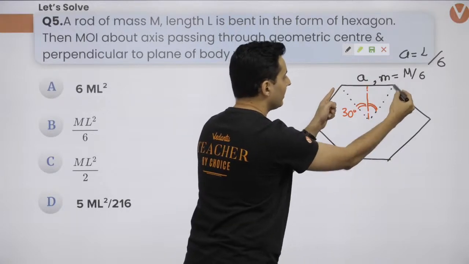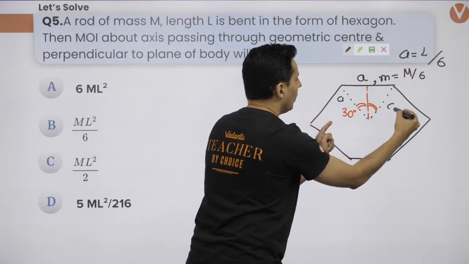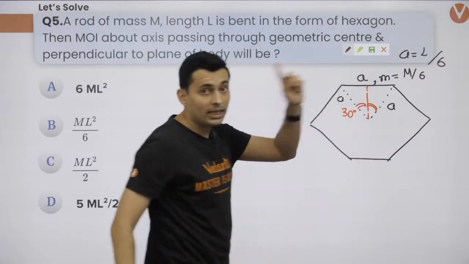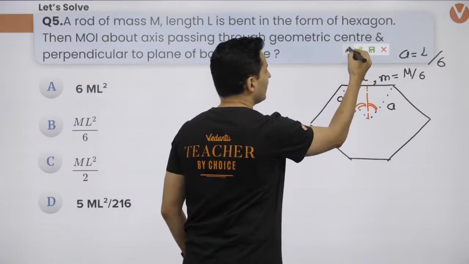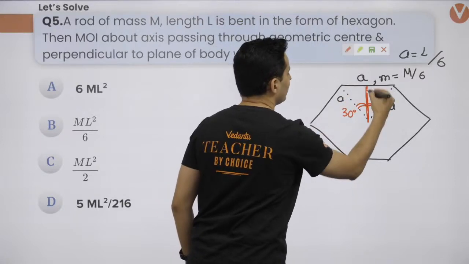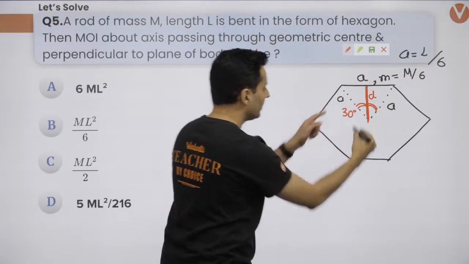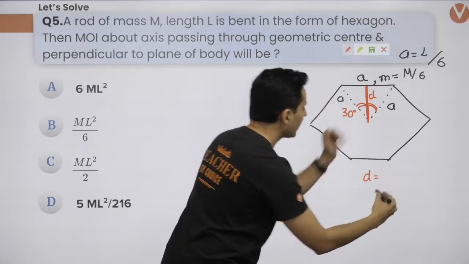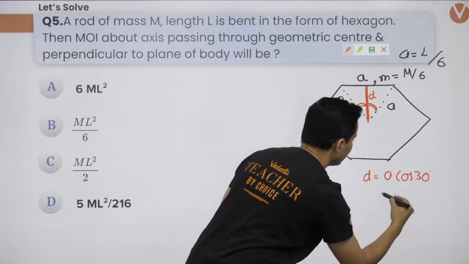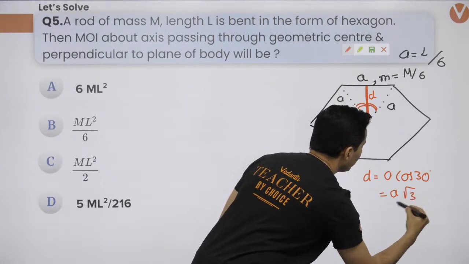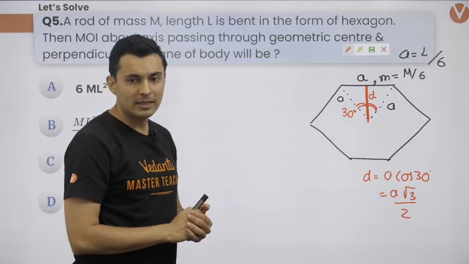So if this is A, this is A, this is also A, all these are A, there are 6 equilateral triangles that form a hexagon. That's the property. So if I ask you what is this distance, let's say D, this distance D will be A's cos 30 component, A cos 30, and cos 30 is root 3 by 2. So it will be A root 3 by 2. I hope this is clear.